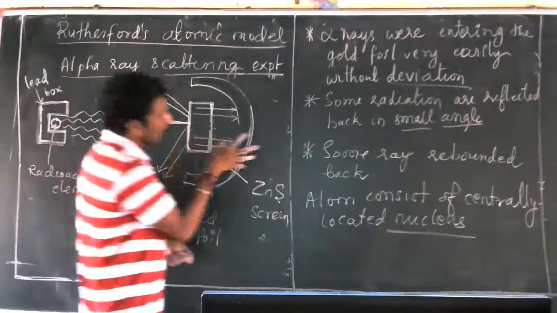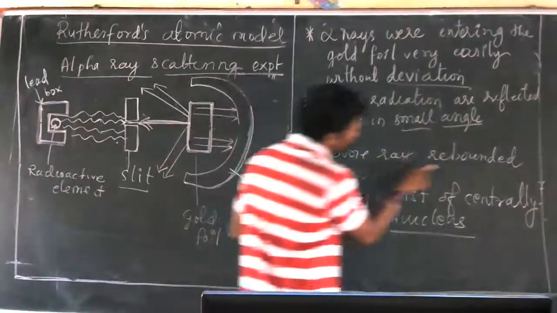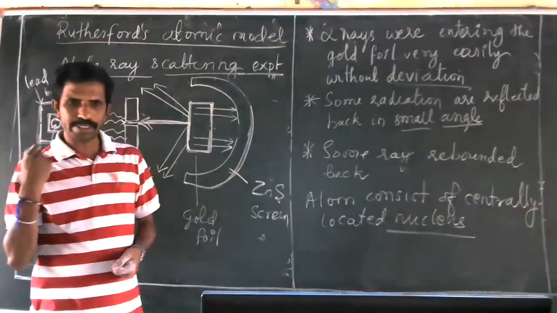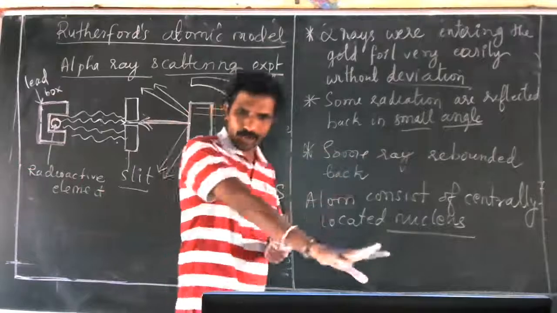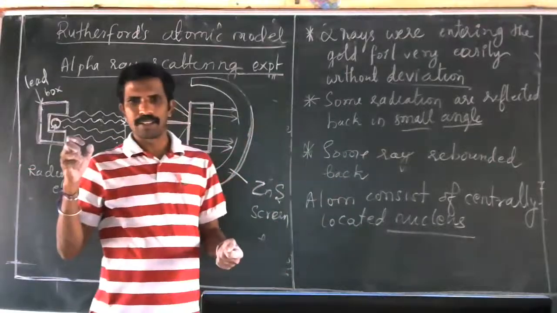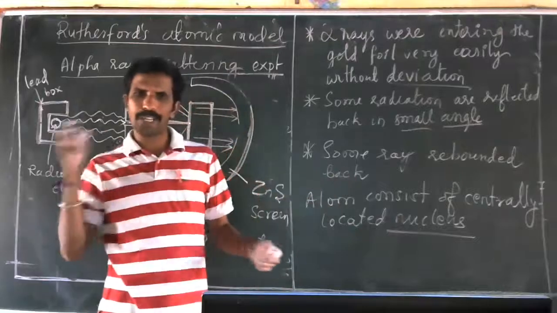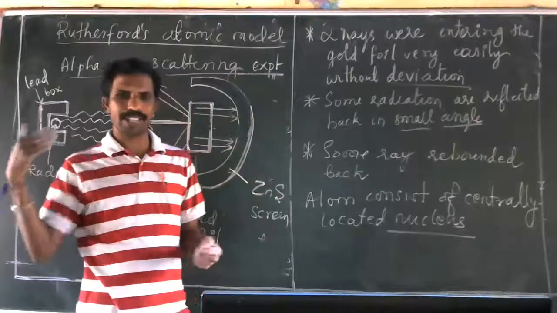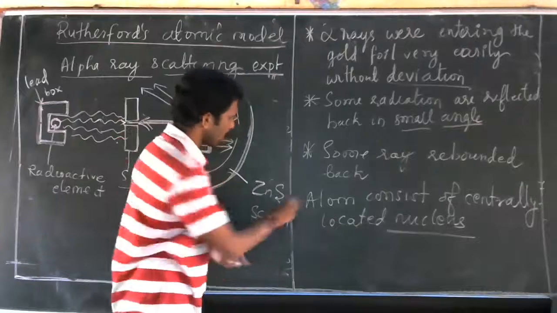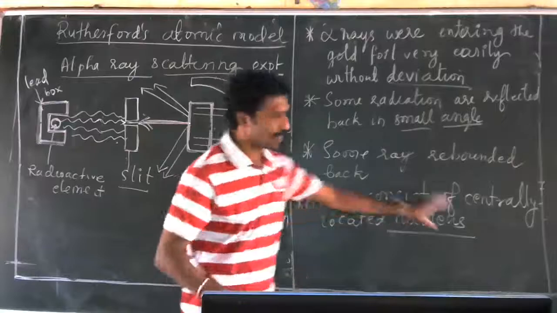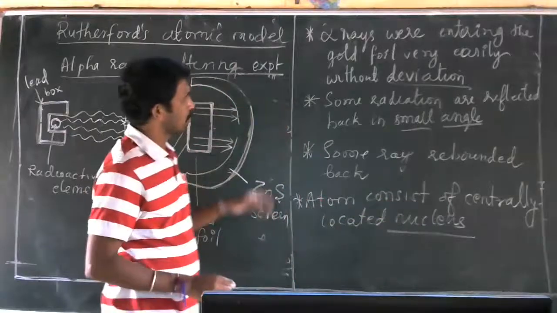Some of the rays which rebounded back in the same angle, same path, were actually hitting the nucleus and bouncing back at the same angle where they entered. On that basis he told that there is a centrally located nucleus.